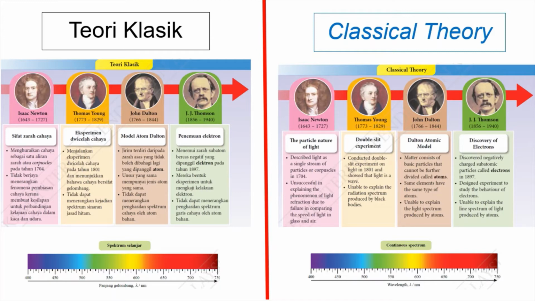Thomas Young conducted the double-slit experiment. We had learned this in Form 4, and it shows that light is a wave. Light wave is a continuous spectrum. But he was unable to explain the radiation spectrum produced by black bodies, while John Dalton was unable to explain the light spectrum produced by atoms. J.J. Thomson was also unable to explain the light spectrum produced by atoms.